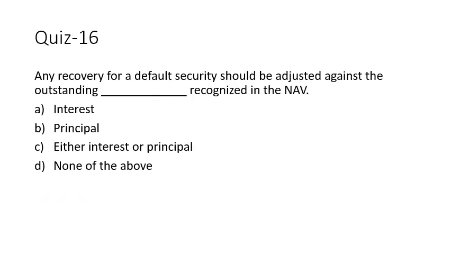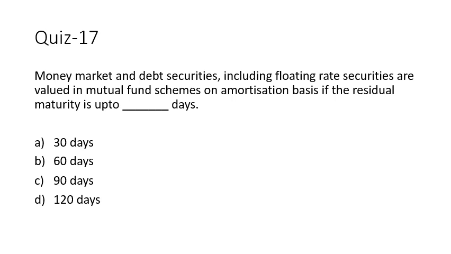Any recovery for a default security, which is a debt security, should be adjusted against the outstanding interest recognized in the NAV. So first we have to adjust for outstanding interest, and then we have to adjust for outstanding principal amount. Question number 17. Money market and debt market securities, including floating rate securities, are valued in mutual fund schemes on amortization basis if the residual maturity is up to 30 days. So if your residual maturity is up to 30 days, you will follow the amortization method.